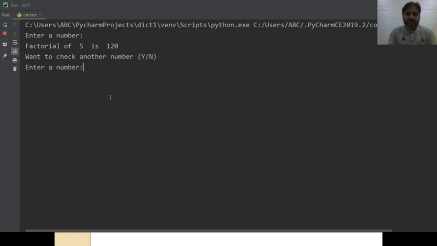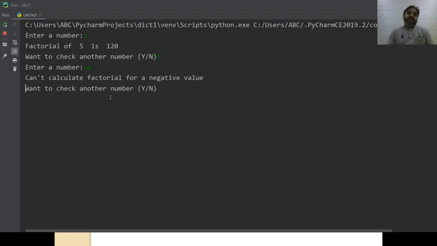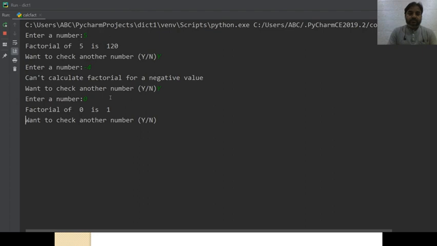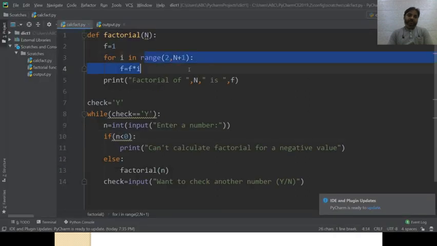This time I am giving a negative number, let's see what happens if I give minus 4. It is saying can't calculate factorial for negative value. Want to check another? I am again saying y. This time I am giving 0. Factorial of 0 is 1. Want to check another? Now this time I am giving n. So the process is finished. This is how this program is going to work for you. I hope you all will be able to understand from this program.